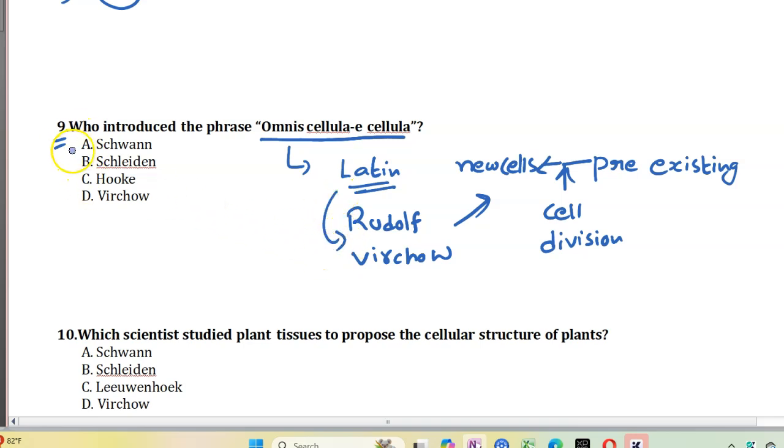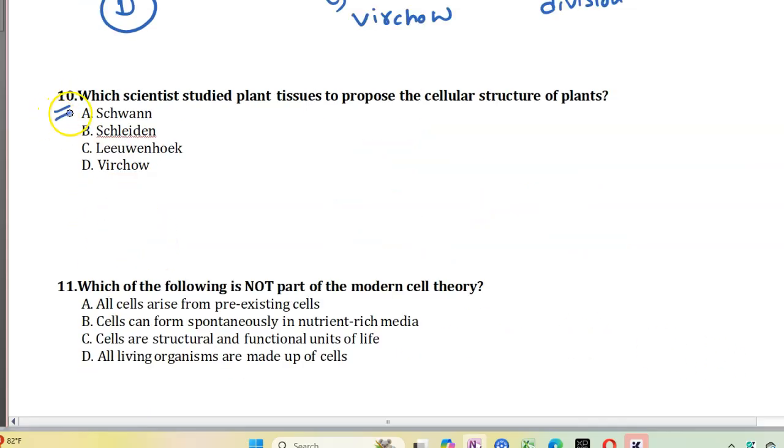Let us consider the options. Option A is Schwann, B is Schleiden, C Hooke, and option D is Virchow. Hence, Virchow is the correct answer. Option D is the correct answer. Considering question 10, which scientist studied plant tissues to propose cellular structure of plants?